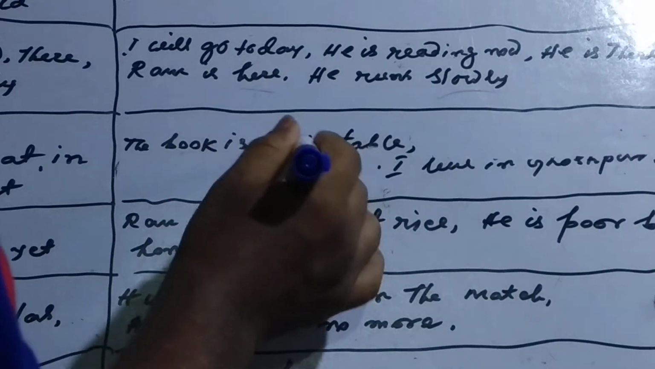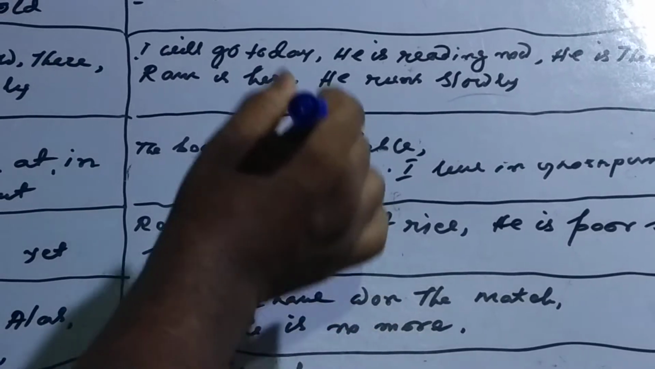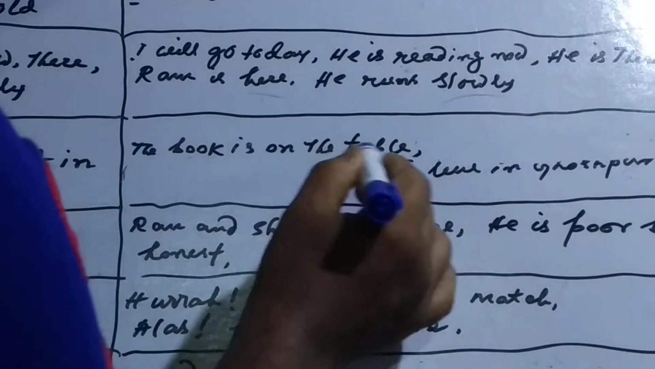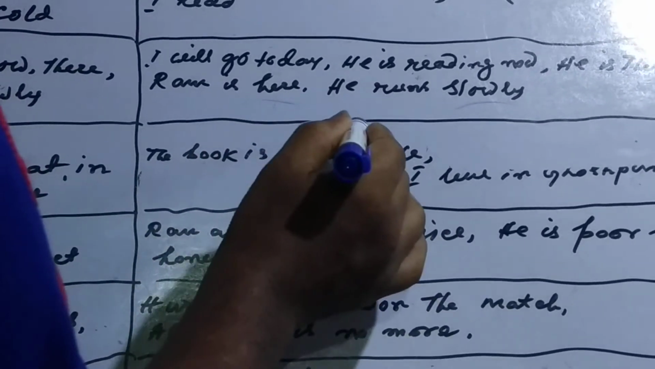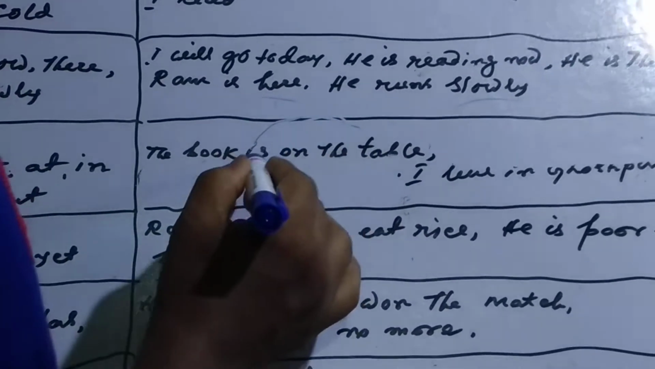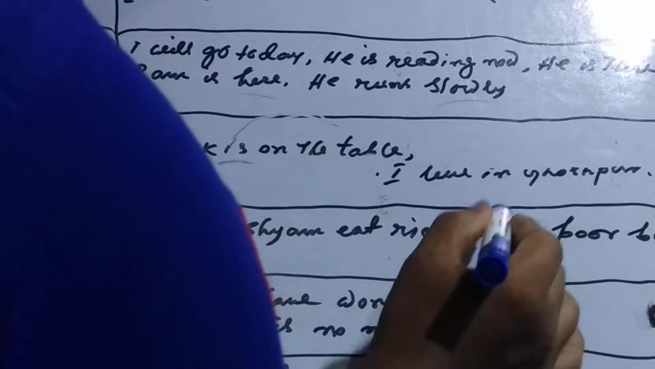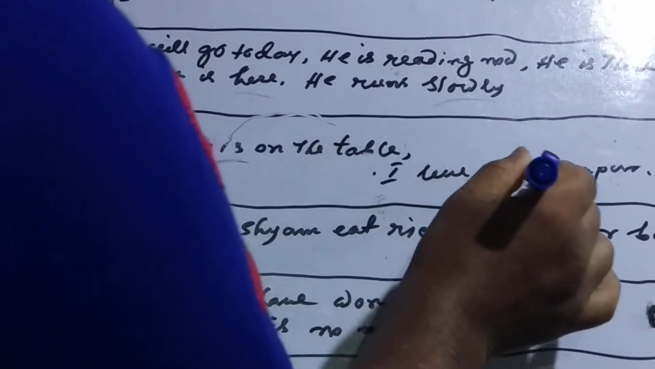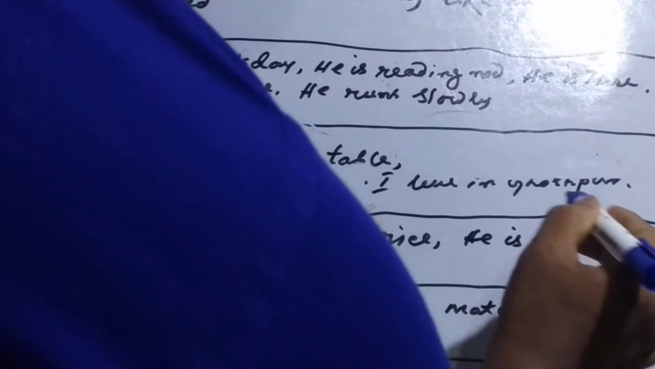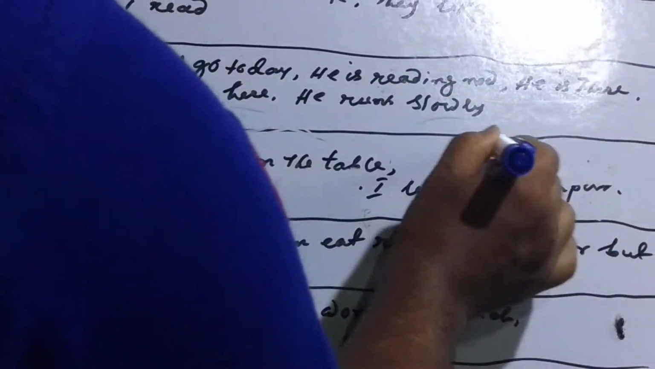I have written some sentences with these prepositions. Here, the book is on the table. Here, on is the preposition. On is used before a noun to show its relation to another word. I live in Bhojpur. Here, in is a preposition. It is used before a noun, Bhojpur, to show its relation to another word.